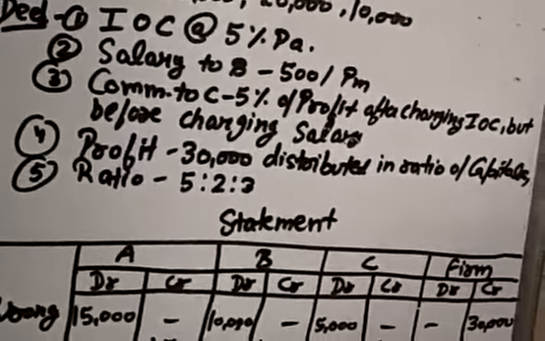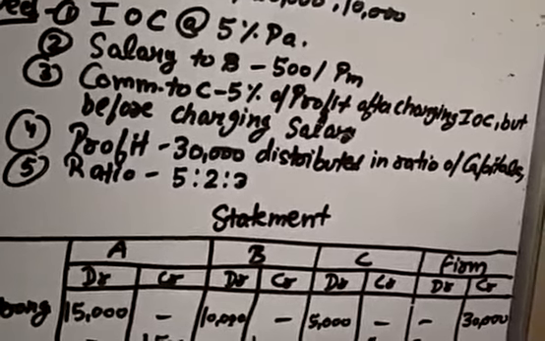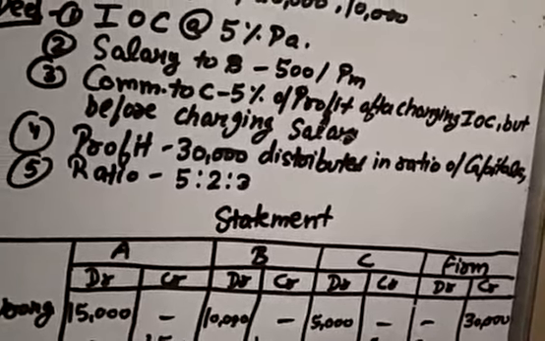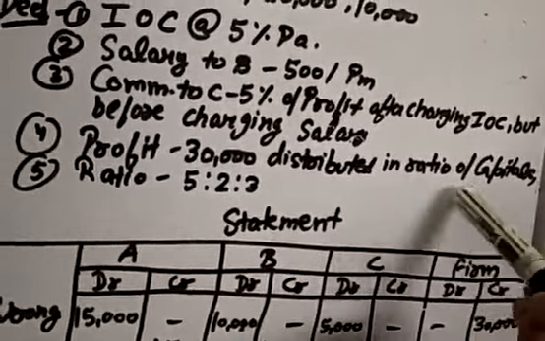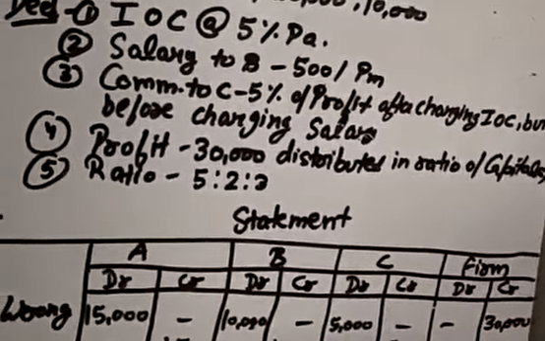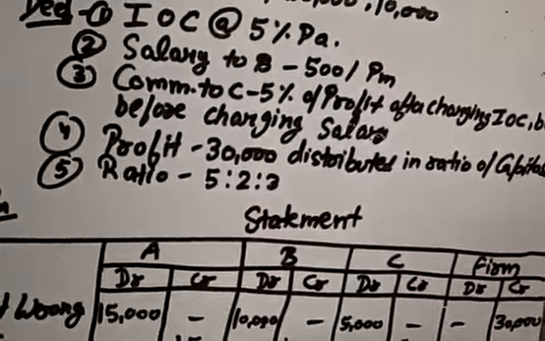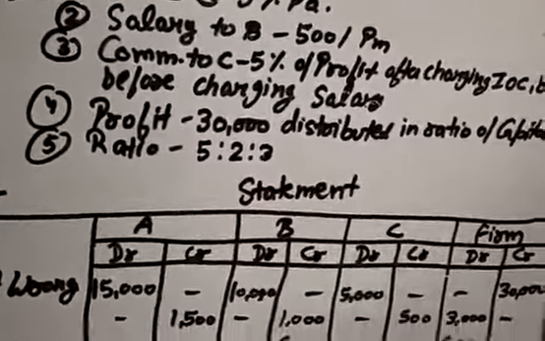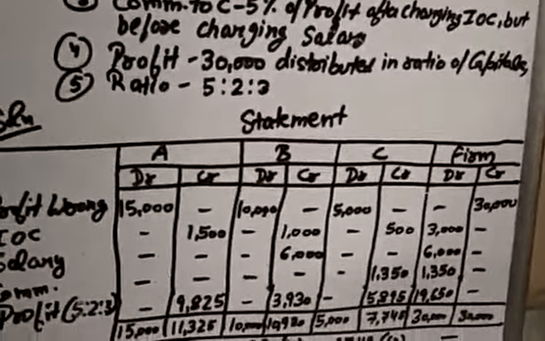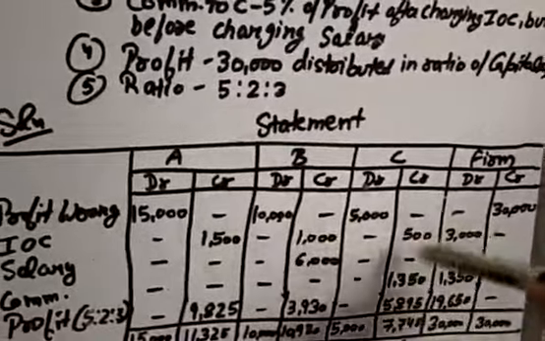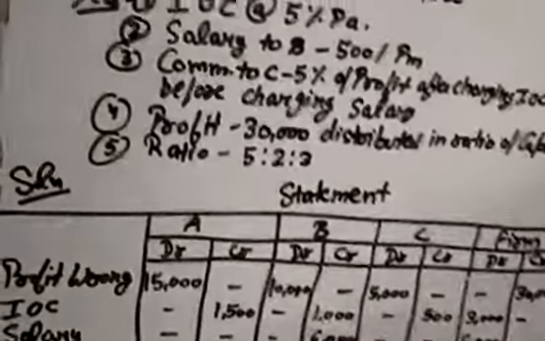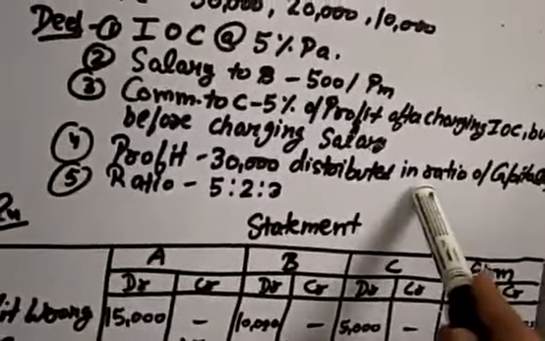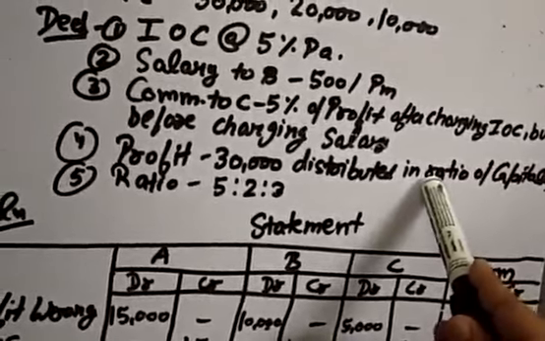Okay, now they are saying the profit, that is 30,000, was distributed in the ratio of capital. They have wrongly distributed the profit in the ratio of capital, and their profit sharing ratio is 5:2:3. First of all, make a statement as we used to make in every question, with A, B and C and the firm's account. First of all, we will cancel the profit which we have distributed wrongly.